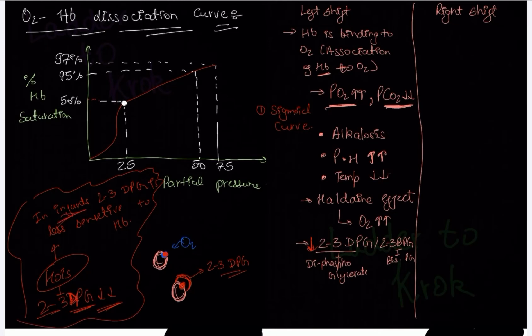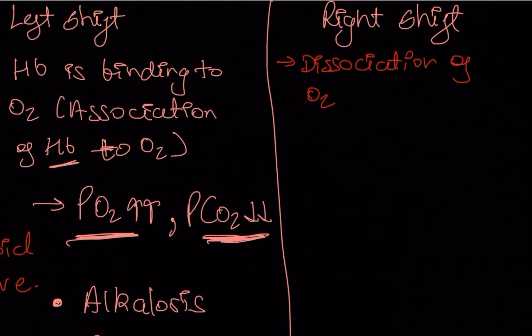Now come to right shift. During right shift, what will happen? Actually, in this right shift, there is dissociation of oxygen. What will happen when oxygen dissociates? Partial pressure of oxygen will decrease, and partial pressure of carbon dioxide will increase. So what will happen in your body? Acidosis. As I already told you, carbon dioxide is acid for our body. It's respiratory acidosis to be very precise, but just remember here, it's acidosis.